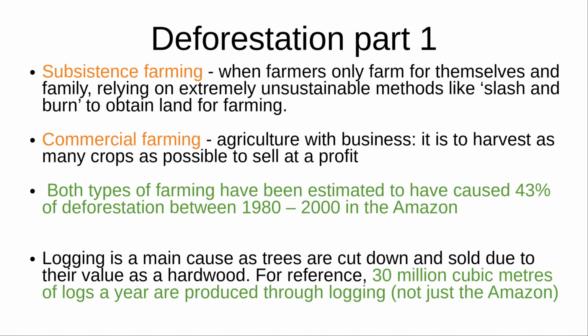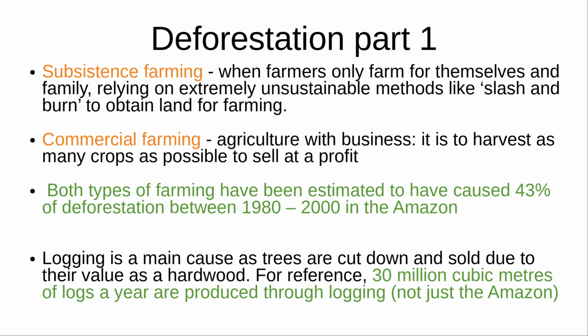There are many causes towards deforestation in the Amazon. Subsistence farming is when farmers only farm for themselves and family, relying on extremely unsustainable methods like slash and burn to obtain land for farming. On the other end, commercial farming is agriculture with business. It is to harvest as many crops as possible to sell at a profit. Both types of farming have been estimated to cause 43% of deforestation between 1980 and 2000.